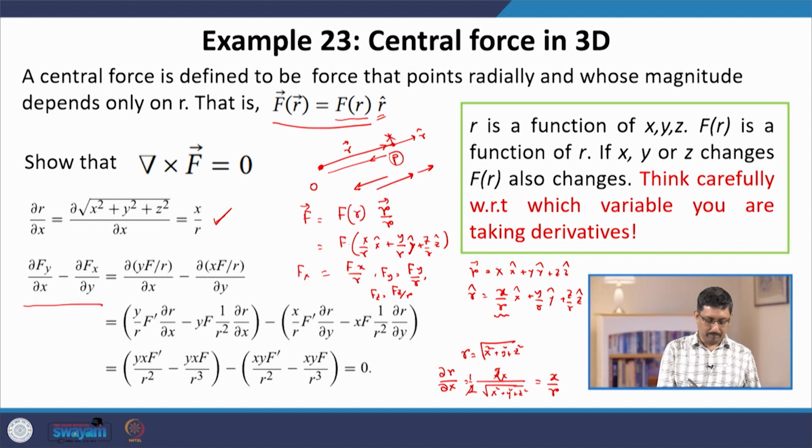Now if you apply this rule and plug in this chain rule, you will see that everything gets cancelled and you will end up at 0. So for a central force, the curl of F is 0 everywhere, and hence this force is a conservative force. I am just going to summarize what we discussed today.